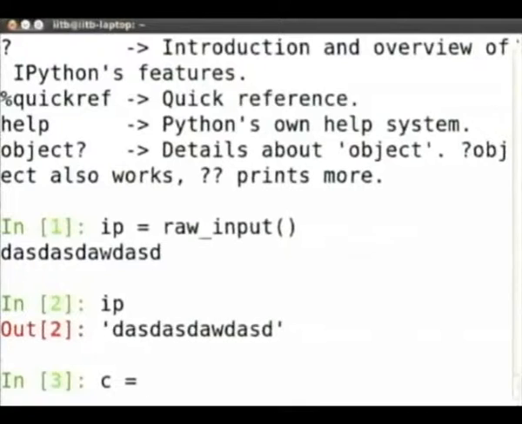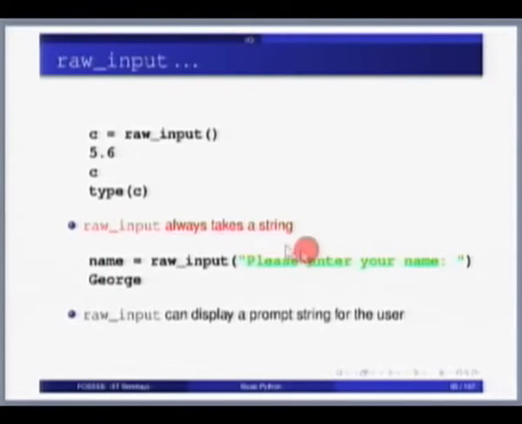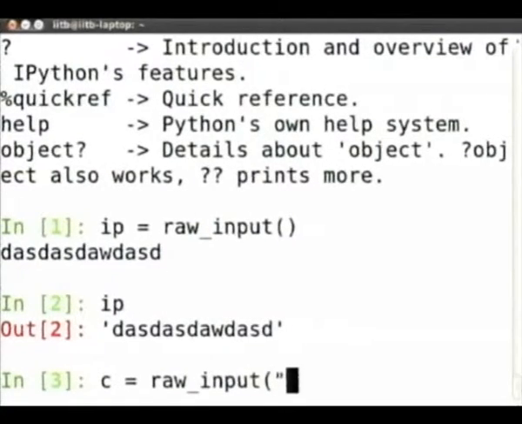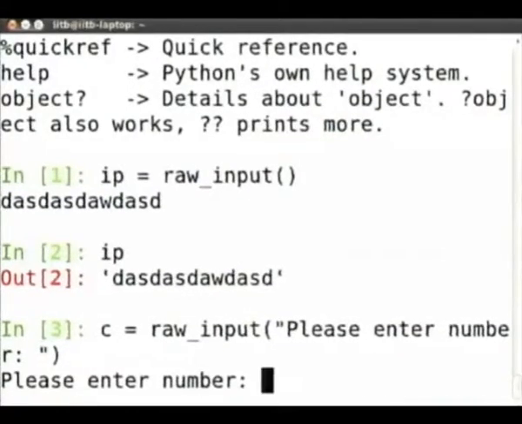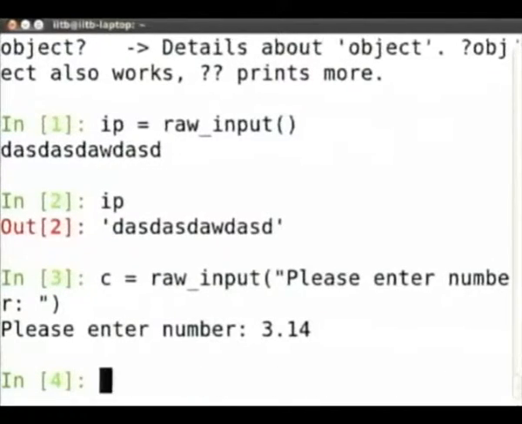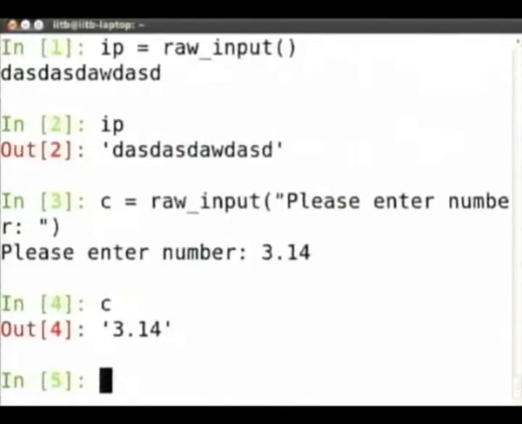Notice that raw_input can take an optional argument which can be a prompt. And now you notice it's giving me a prompt. So now let me put 3.14. Now let's just see what C is. Notice that C is a string. It is not a floating point number. Okay. So raw_input will always return a string, and it is your headache to convert that into some number.